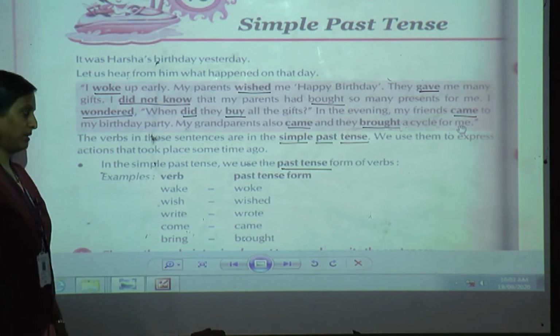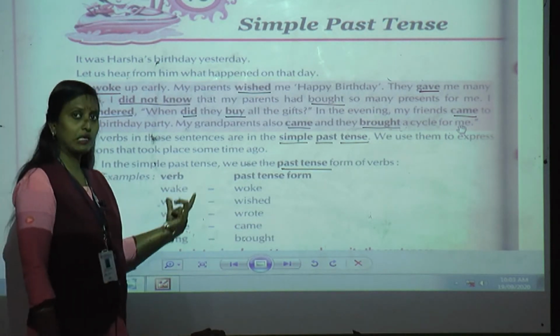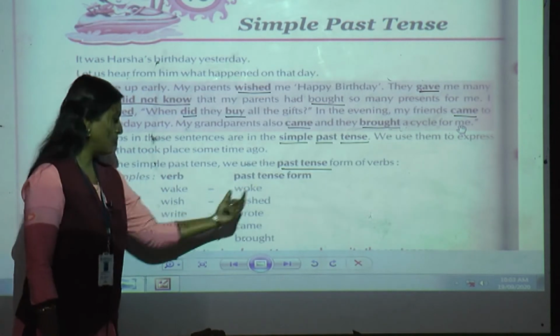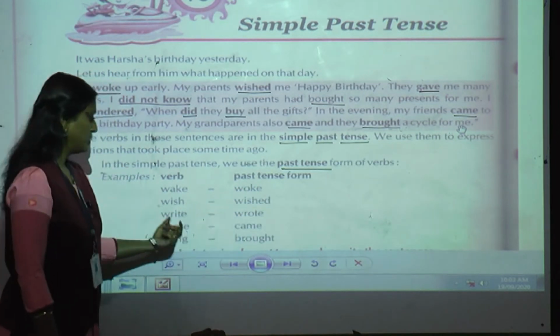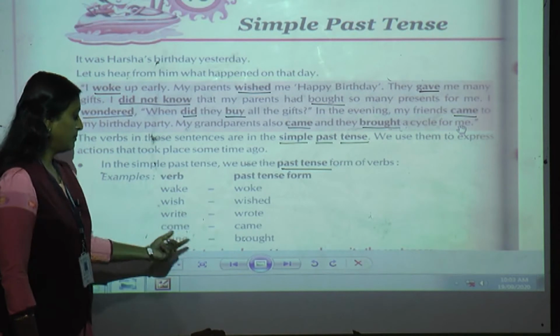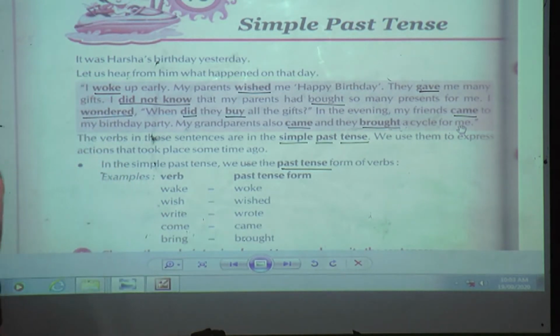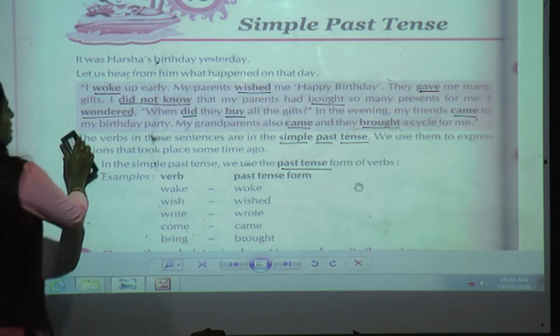Understood? Again I will repeat. What is the past tense form of the given verbs? Wake, woke. Wish, wished. Write, wrote. Come, came. Bring, brought. Understood, students, what was there in this? Now I hope that you have understood what is simple past tense. When we are going to change the verbs into simple past tense, it is very necessary that you know all the past tense forms of the verb.